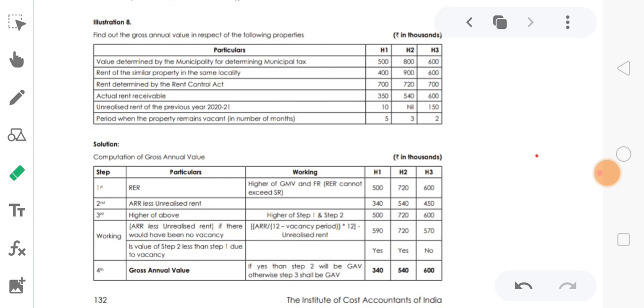So we got 590. So 590 is given. Same procedure for the next house property number 2.